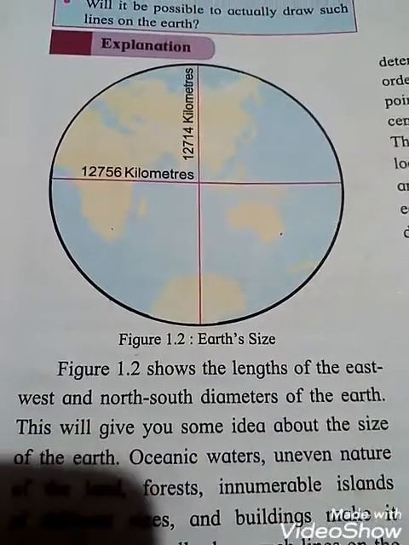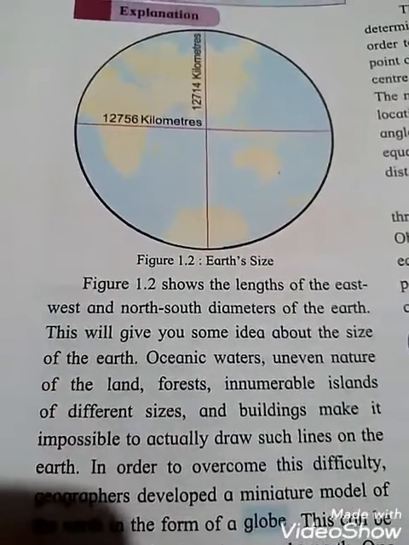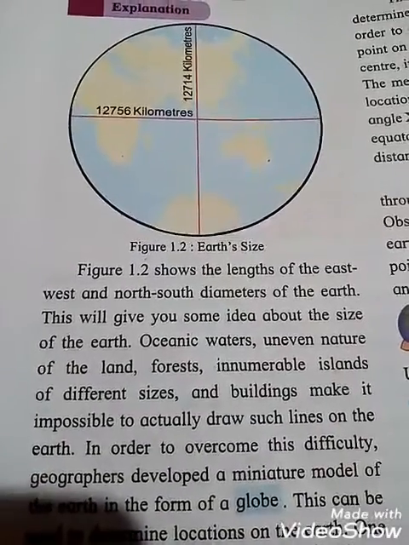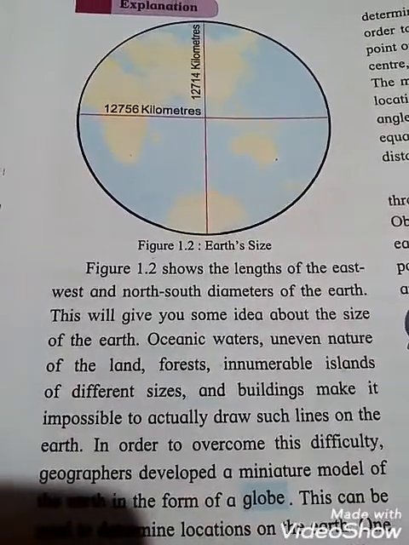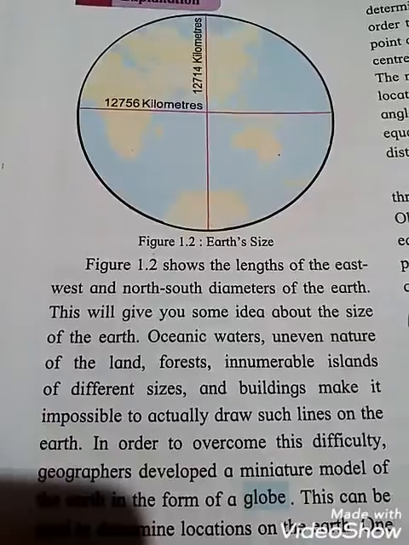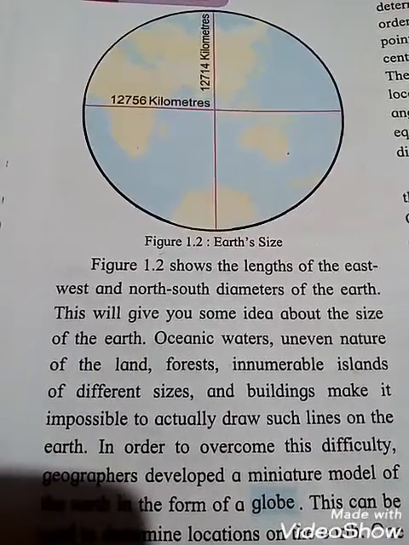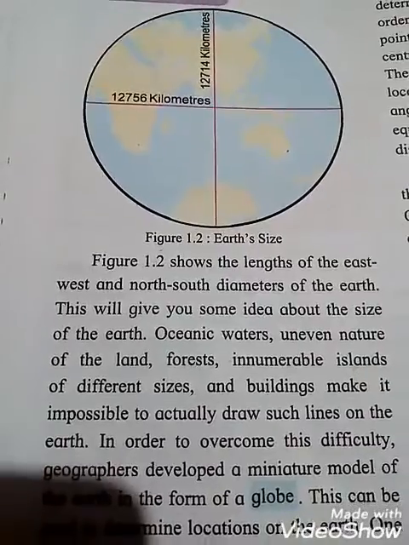Figure 1.2 shows the length of the east-west and north-south diameter of the earth. This will give you some idea about the size of the earth.